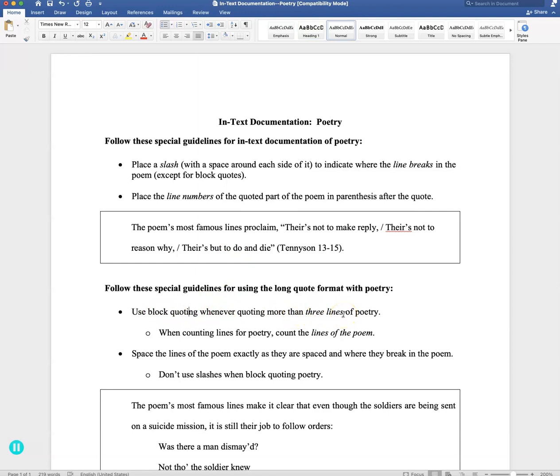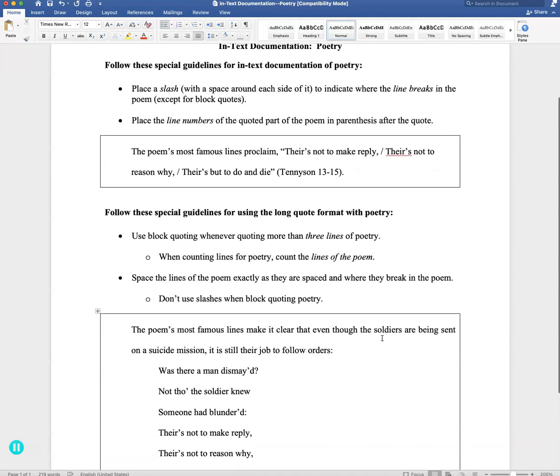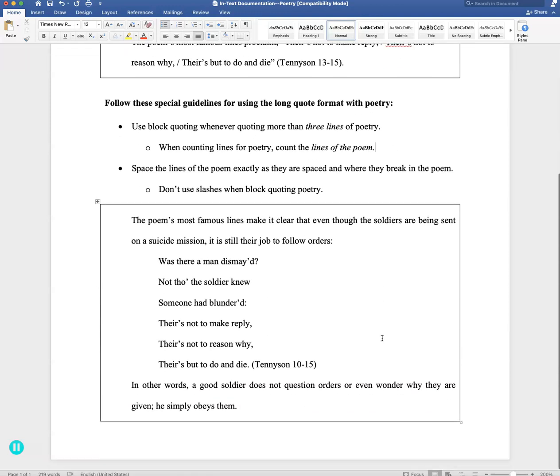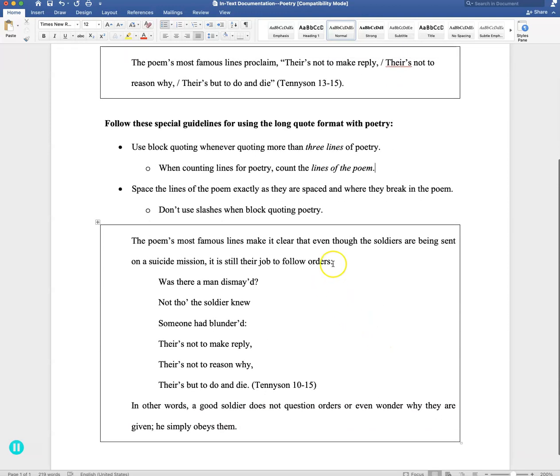So it's triggered sooner. And there you're not counting how many lines it takes up in your essay, you're counting the actual lines of a poem. Here in the above example, we just had 3. So if you have 1, 2, or 3 lines, you don't need to do the long quote. Once you get over 3, even if it's one word over 3, then you do. So you count the lines of the poem.